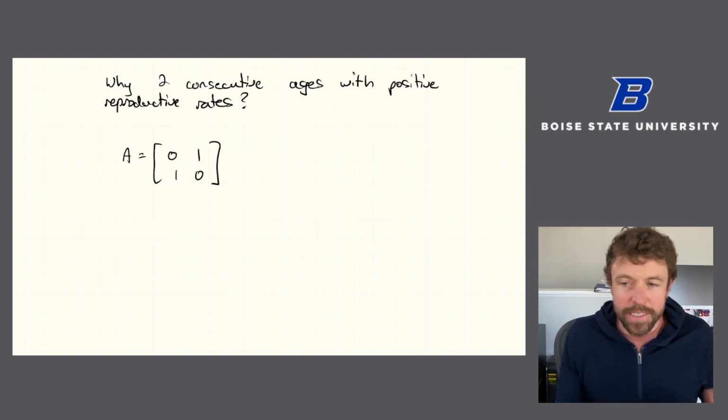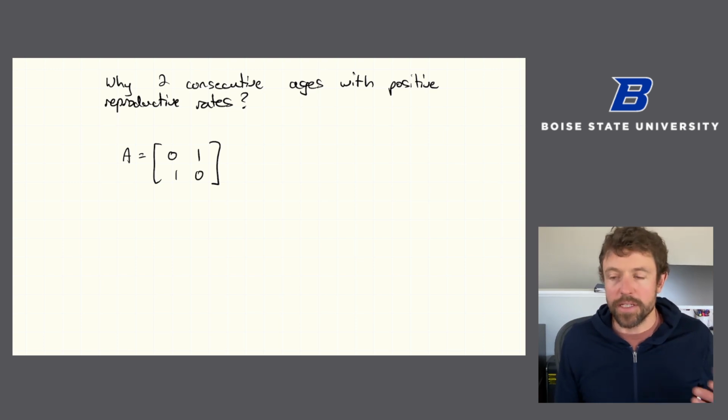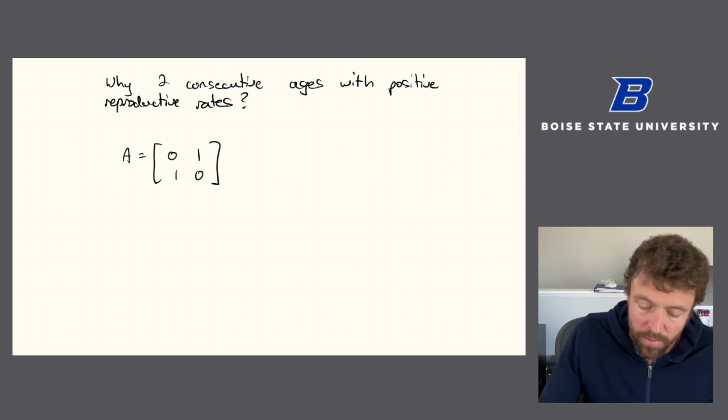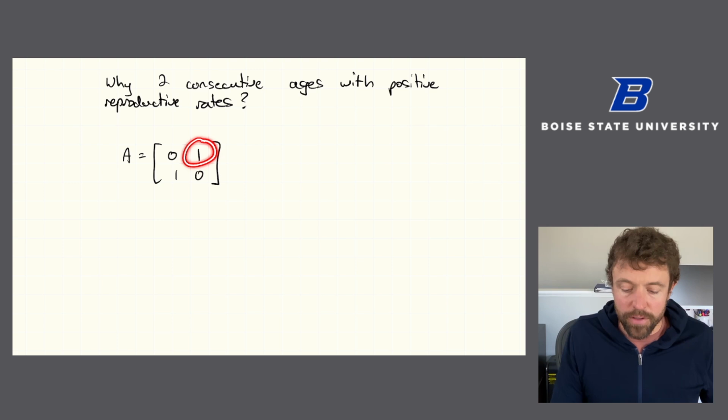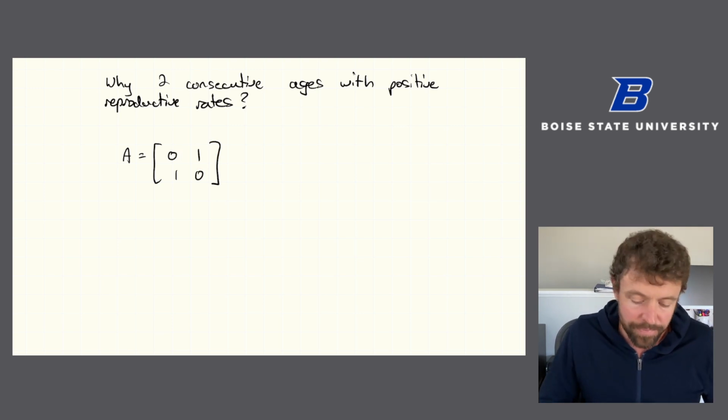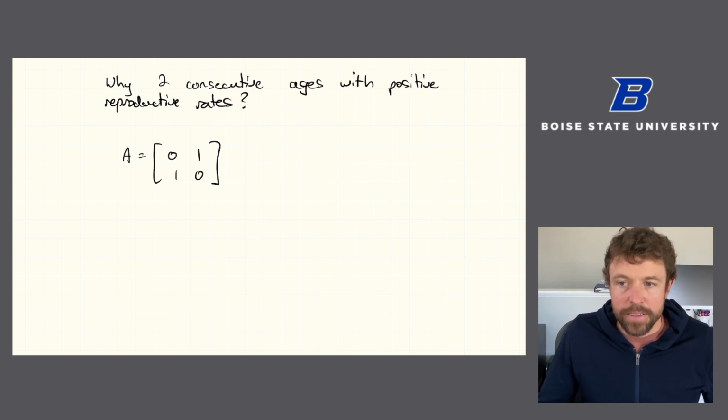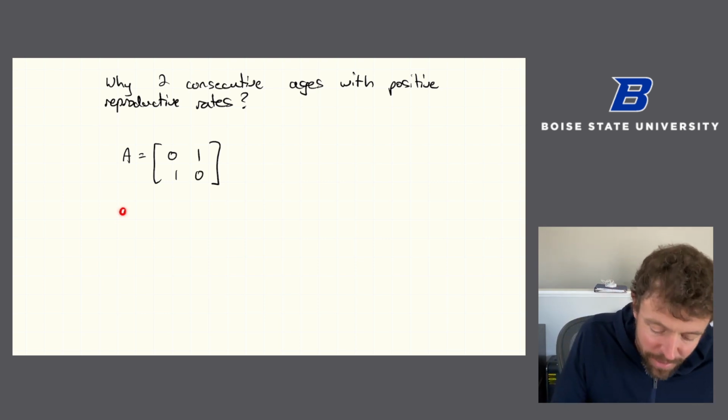And so what is this saying in terms of the population? If we think of this as just age 0 and age 1, what we're saying is that individuals at age 0 don't reproduce, but all of them survive to age 1 and then reproduce at exactly a rate of 1, and then they die. They're gone, or they can't reproduce anymore. And what ends up happening here is pretty easy to see if you start to take powers of this matrix.